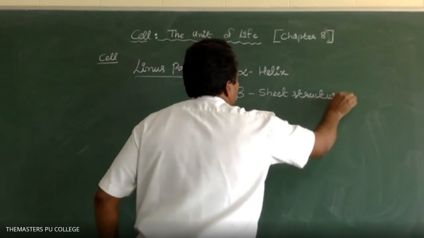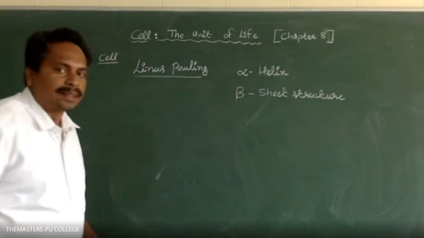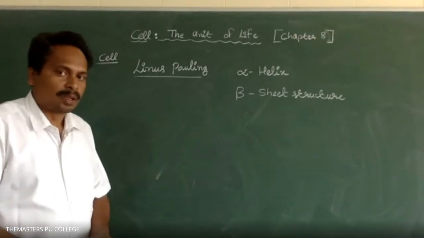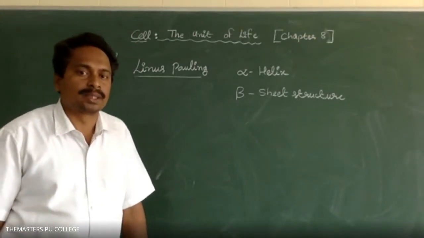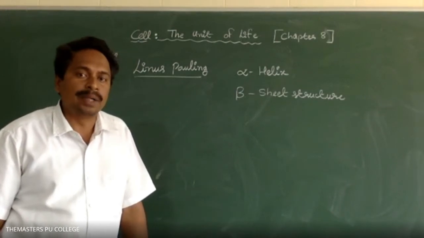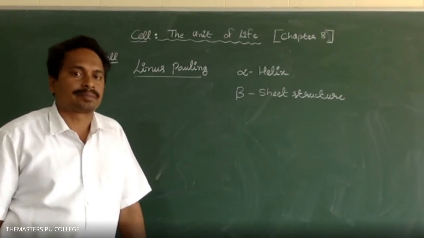Linus Pauling, the scientist, proposed the alpha helix and beta sheet structures.